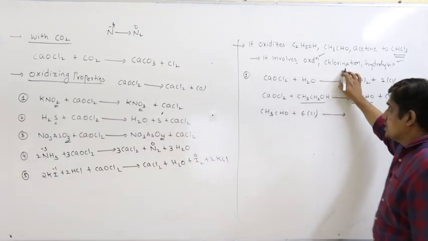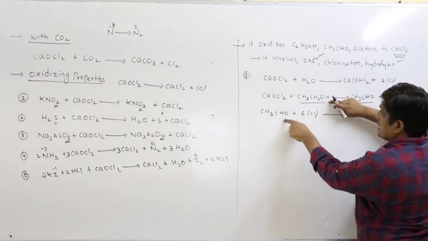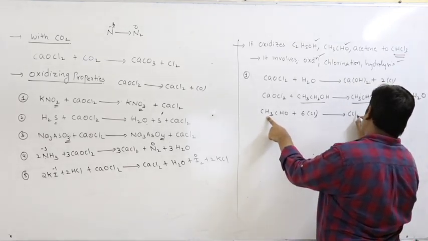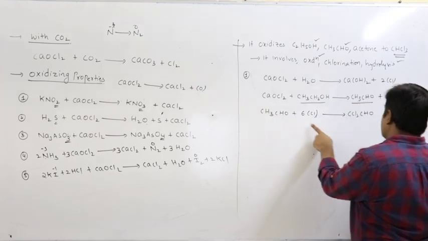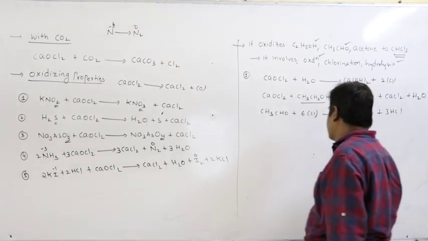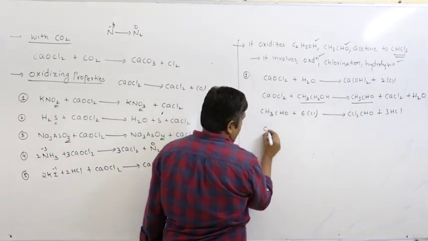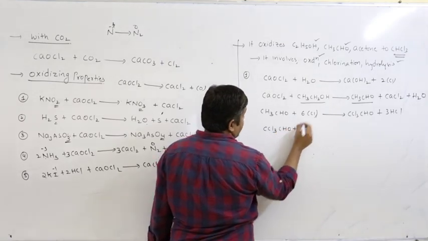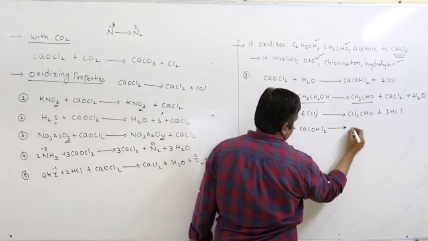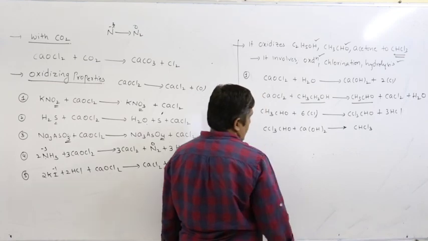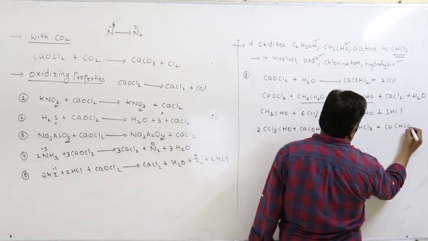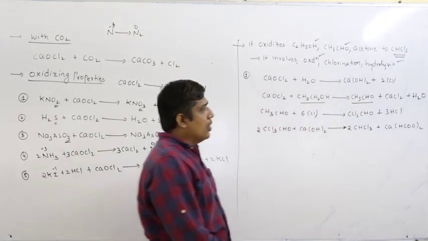So the next step, chlorination. So here we are covering ethyl alcohol as well as acetaldehyde. The alpha hydrogens are replaced with chlorine. These reactions we will study in organic chemistry. Plus 3HCl. This is called chloral. The chloral undergoes reaction with base present in the medium to get chloroform, plus calcium formate. This is how you can prepare chloroform.